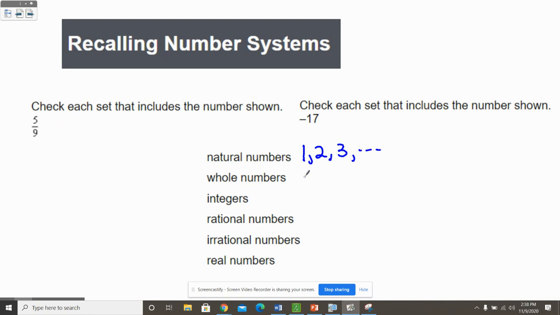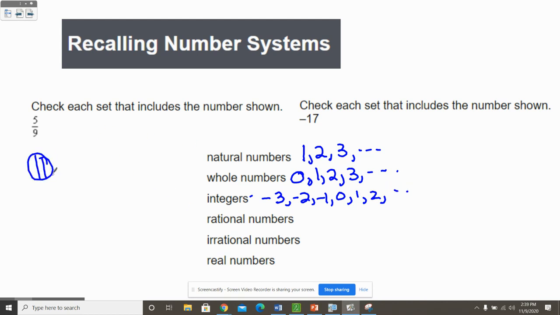Is it a whole number? No. The only additional whole number to the natural numbers is the number 0, the number with a hole in it. So it's also not a whole number. It's not an integer because integers are your negative and positive counting numbers, and it is not one of those. Is it rational? Can it be written as a fraction? It sure can. It is a fraction. In fact, it is rational, which means it can't be irrational. Those would be your square roots of 2's and your pi's and stuff like that. And it's definitely real because we can put it on a number line.